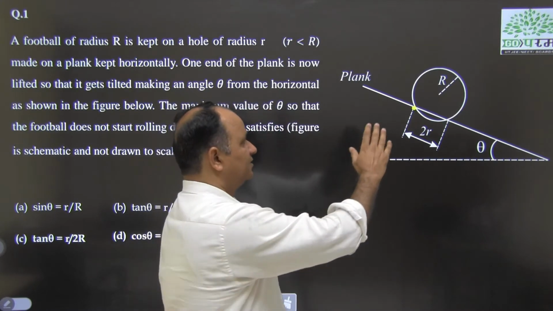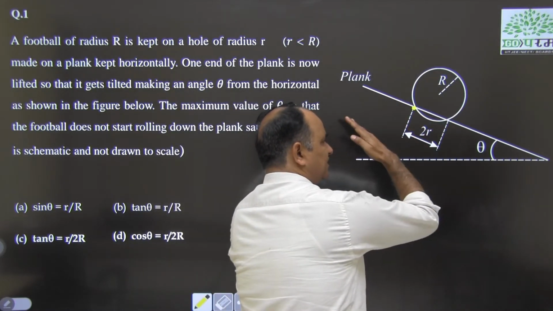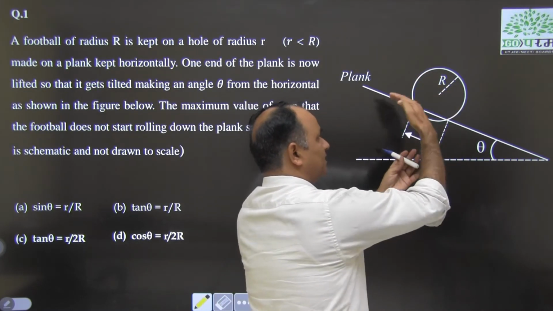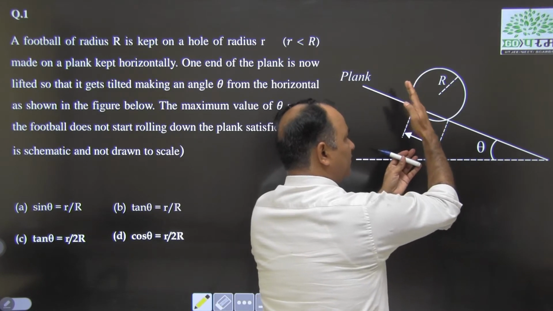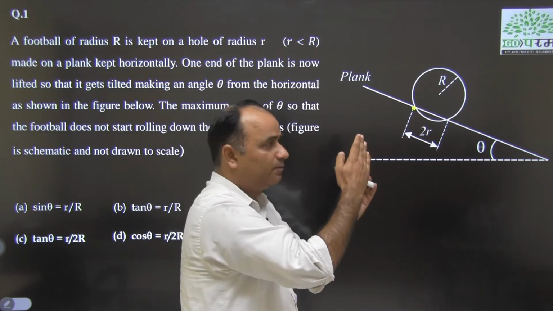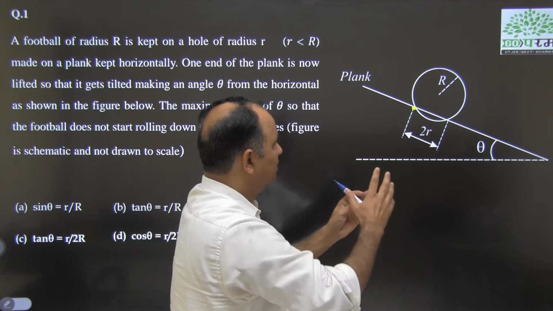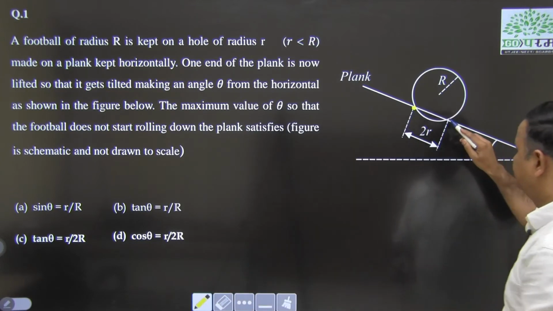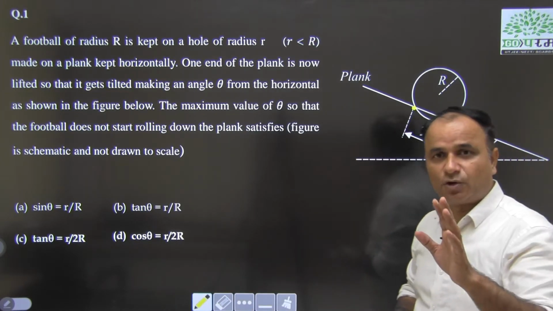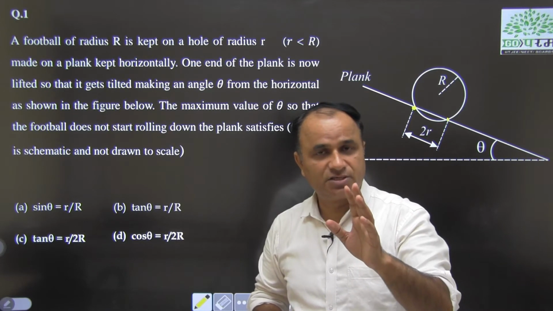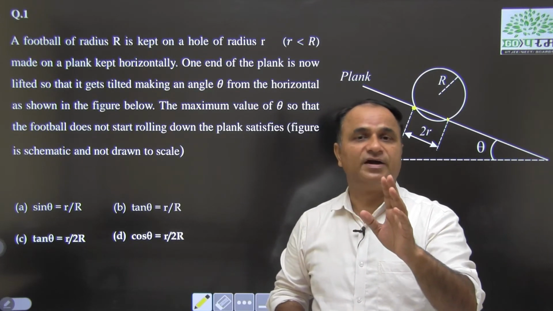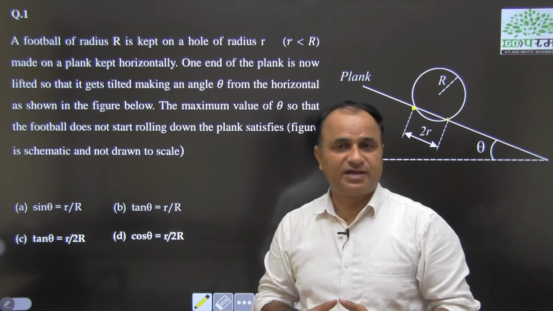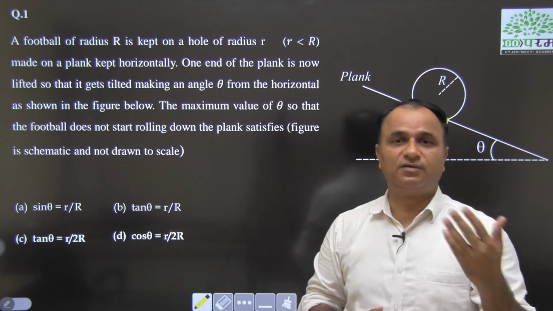Now, what will happen? This will leave the contact as you raise it gradually, and the center of mass of the football will move up and move rightwards also, forward also, and there is a situation when this football will start rolling about this point of contact, isn't it? So, probably you have got the whole situation. Your imagination will help you to find the solution of this question. So, you just imagine and try to find a situation when the football will start rolling.